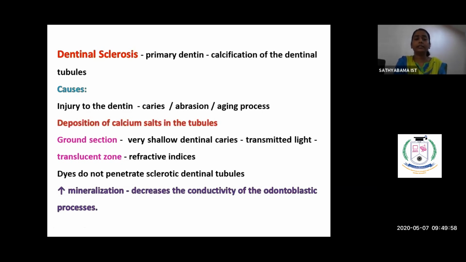And this dentinal sclerosed area, which is a portion of dentin, is highly mineralized because it will take up maximum minerals from the saliva and deposit over the dentinal tubules which are exposed, so that it does not allow any bacteria, food particles or saliva to penetrate in, and thereby it decreases the conductivity of the odontoblastic process.